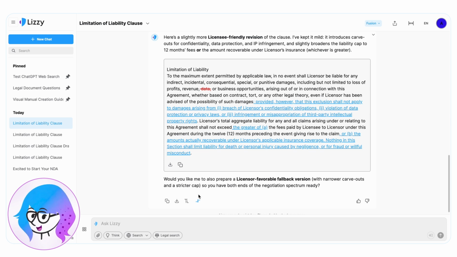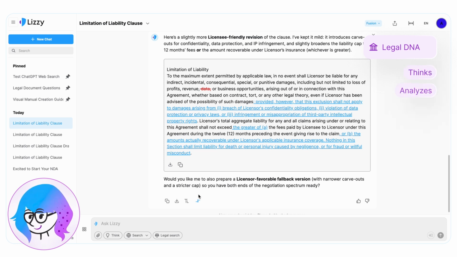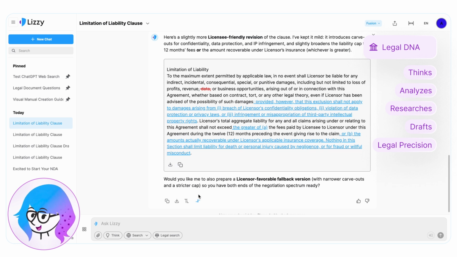The second difference is on a more substantive level. Lizzy, in her DNA, is a legal advisor, unlike ChatGPT or Claude, which are general-purpose assistants. The way she thinks, analyzes, researches, and drafts is fundamentally different from her generic counterparts. Her most notable trait is legal precision. Lizzy is tuned to be more accurate and less creative than general models. This has advantages and disadvantages, but in legal work, we generally prefer precision.